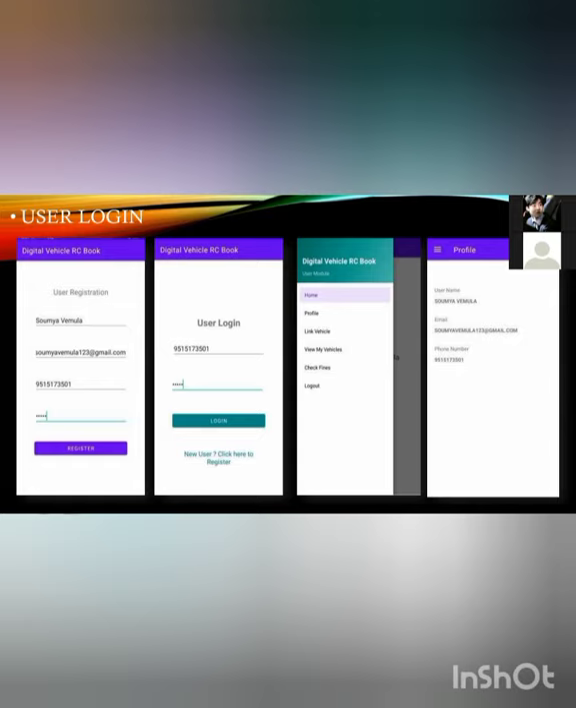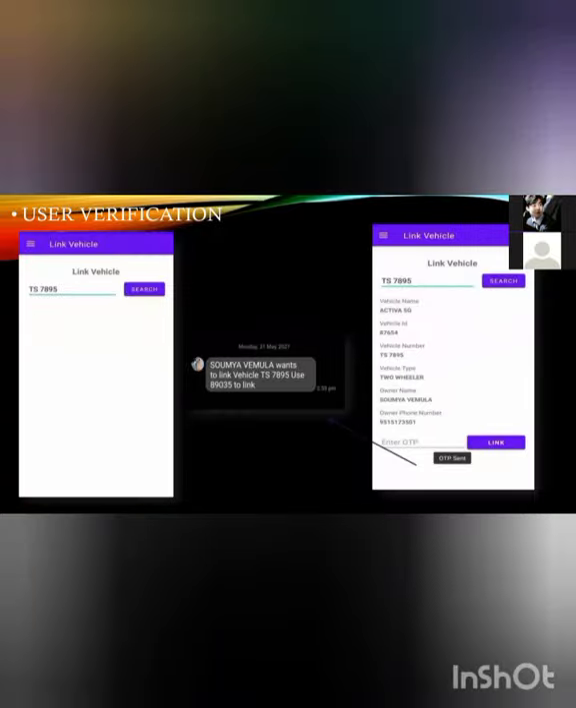In profile, we'll have the details of the user which you have registered. Then we'll have link vehicle. In link vehicle, we have to type the vehicle number, so that afterwards we'll get the OTP on the associated phone number. In that, we have to enter the OTP and send OTP.